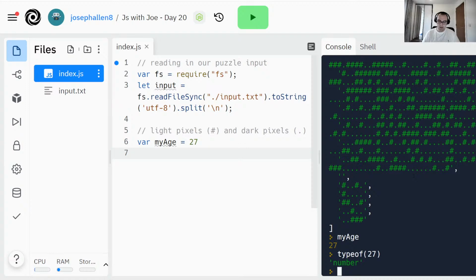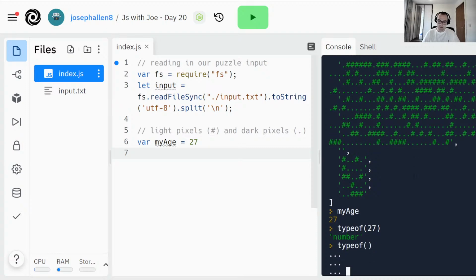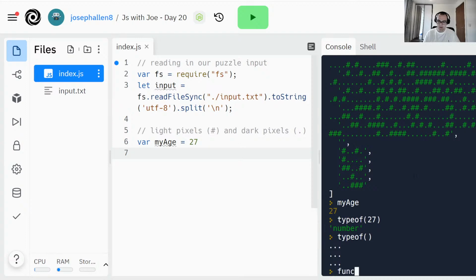So if I call the typeof function, and when I say function, I just mean any word with these brackets afterwards. A function will have a function name, it'll have open brackets, and it can have any number of parameters inside those brackets. So we can have parameter 1, parameter 2, and these are also variables. These can be named anything we want.